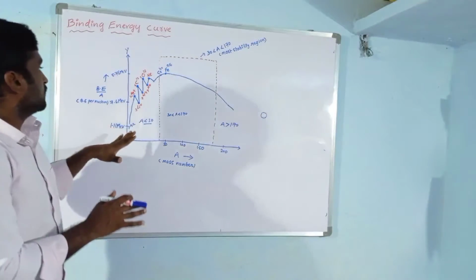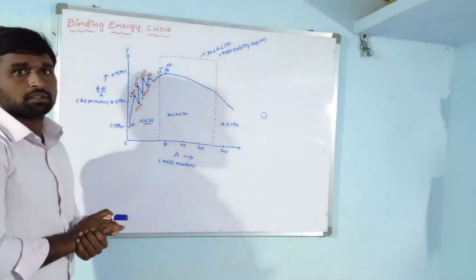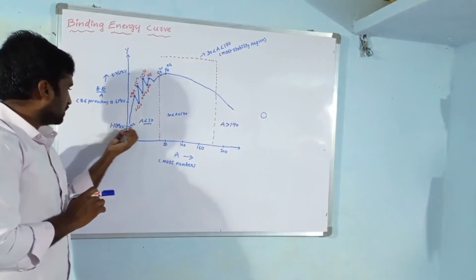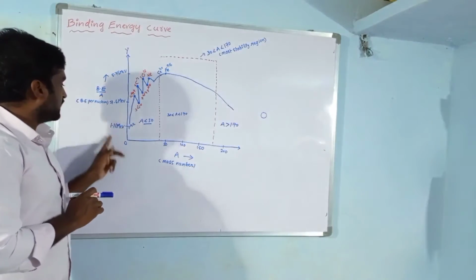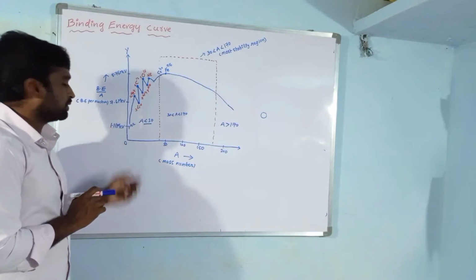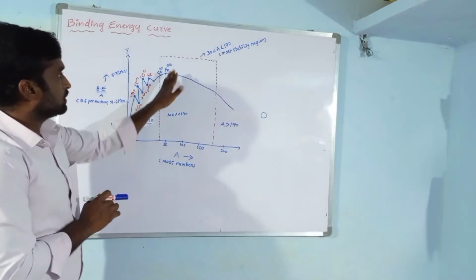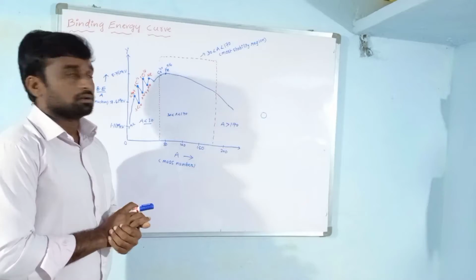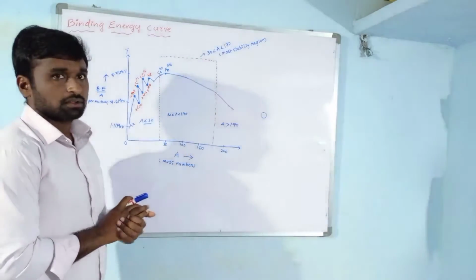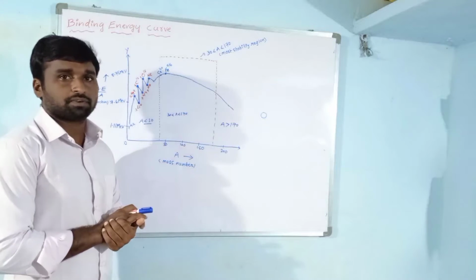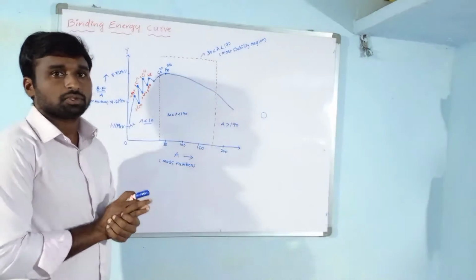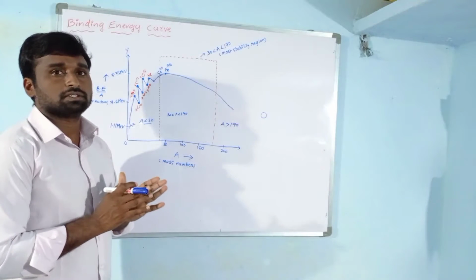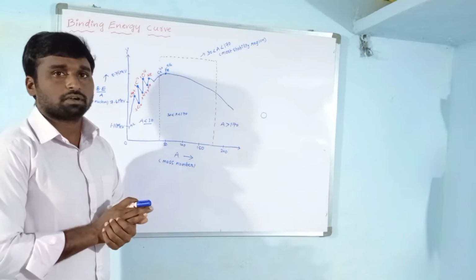If you observe this graph, which one has the smallest binding energy per nucleon? That is deuterium. Deuterium has the lowest binding energy per nucleon, 1.11 mega electron volt. Which one has the maximum binding energy per nucleon? That is iron, Fe-56. The atomic number of iron is 26 and mass number is 56. So this iron is a high stability nucleus. It does not undergo any fusion or fission process.